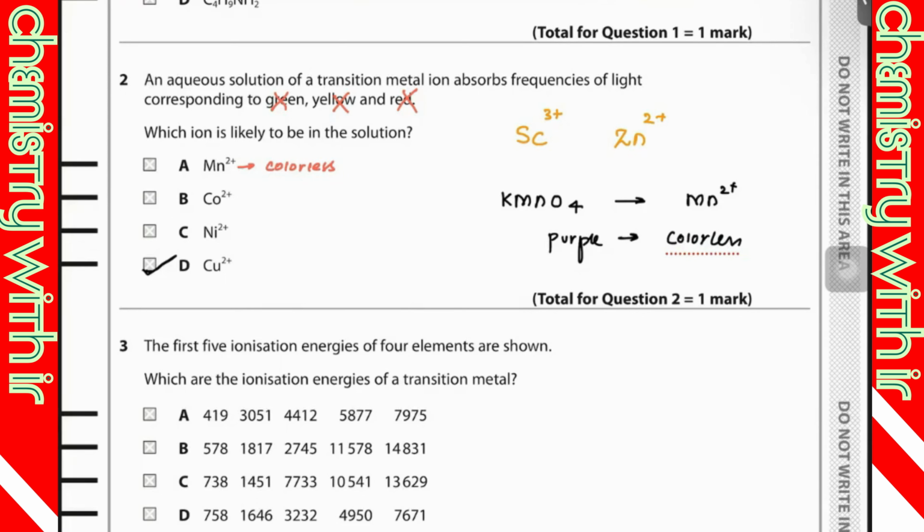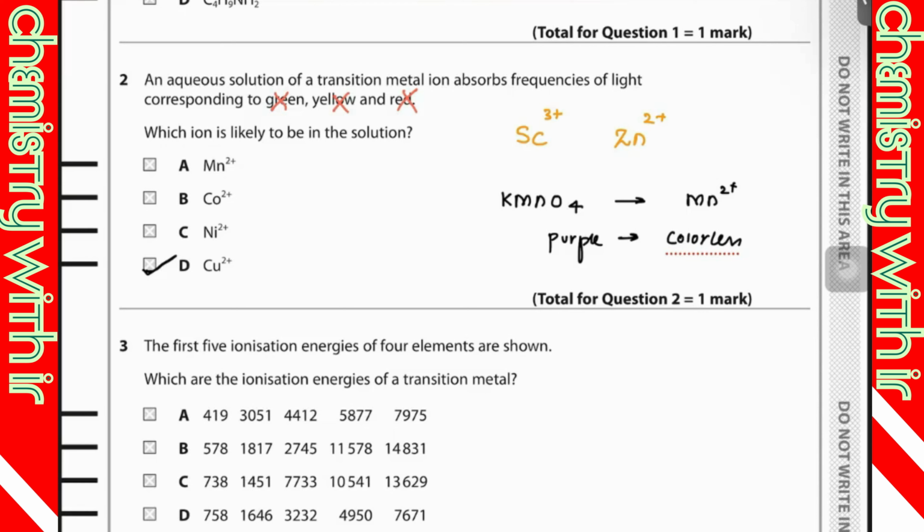Remember, it won't absorb red color. Okay, and also nickel 2 plus, same explanation, because it's not going to absorb green color, so it's green. Okay, and cobalt 2 plus is red. Okay, Mn2 plus is pale pink. So the remaining option is D, that is copper.